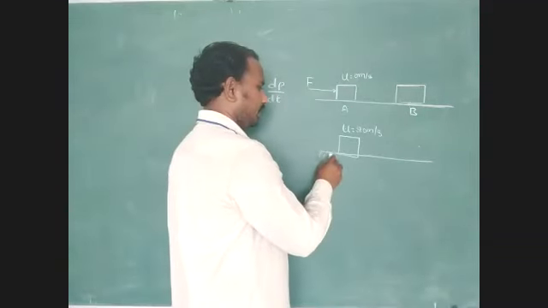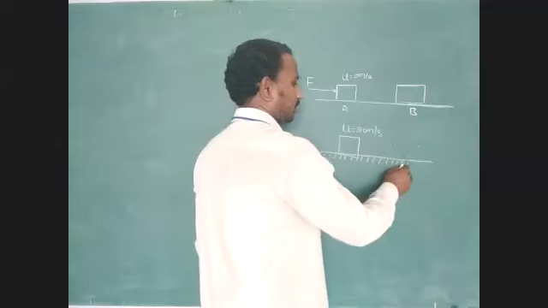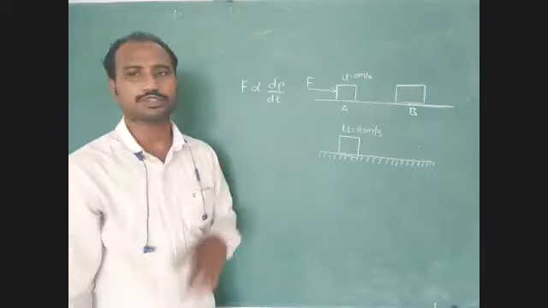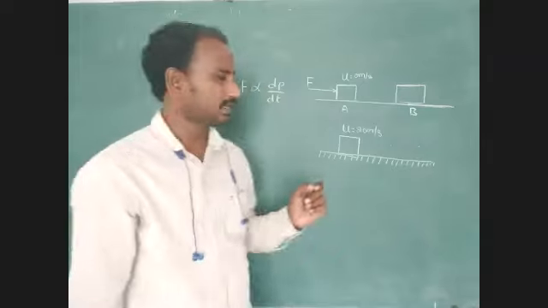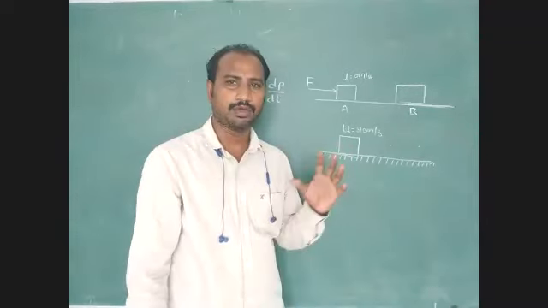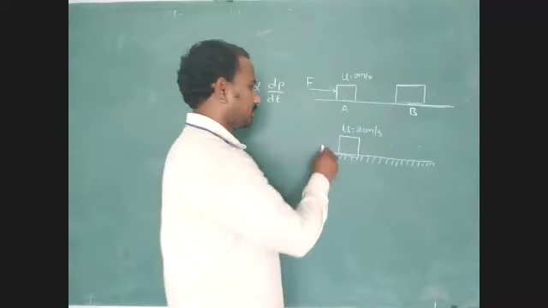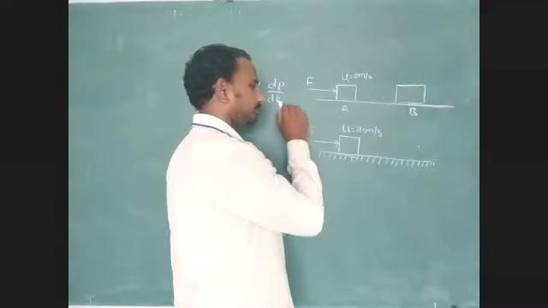Okay, what is the initial state of the body? The initial state of the body is motion. Already it is moving with a certain velocity, that velocity equal to 20 meter per second. Now we want to change that velocity, so we have to use one external force.